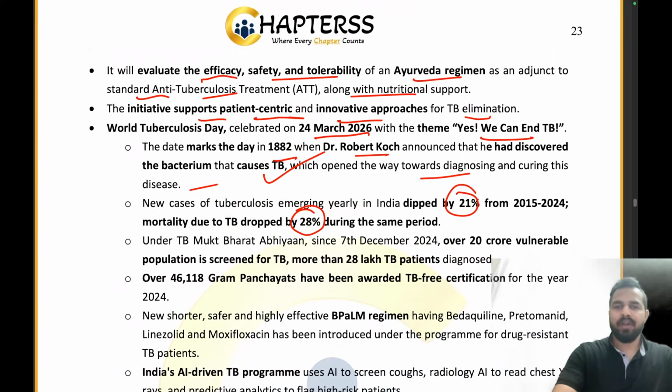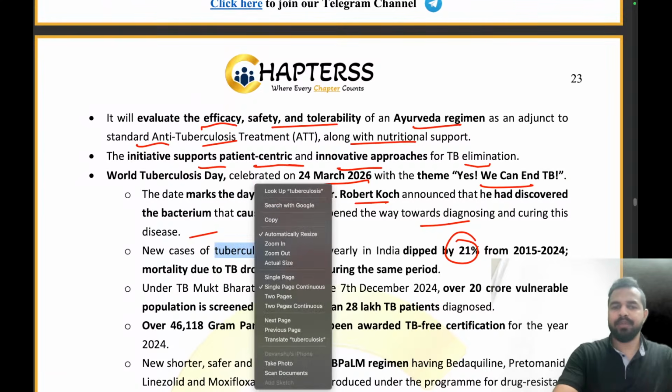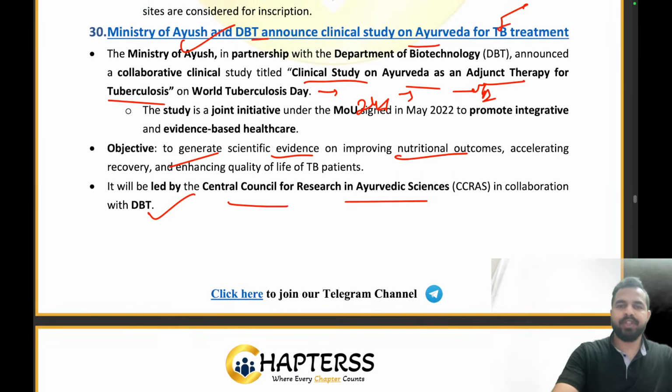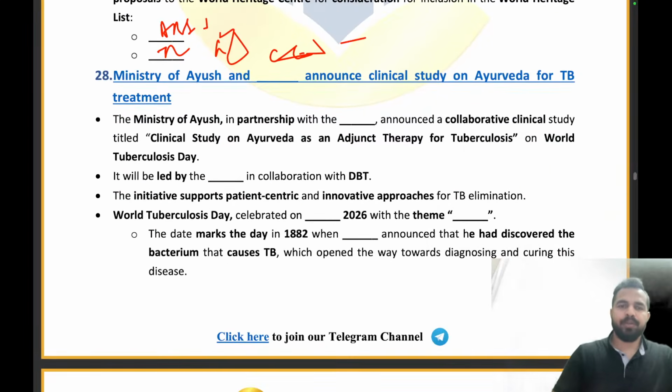Clear everyone? Are you guys done with this news article? Let's try to answer this question in the chat box. So Ministry of Ayush has signed a partnership with which department for the Ayurveda for TB treatment? That is DBT, Department of Biotechnology.